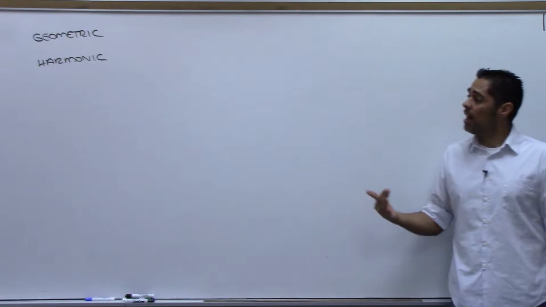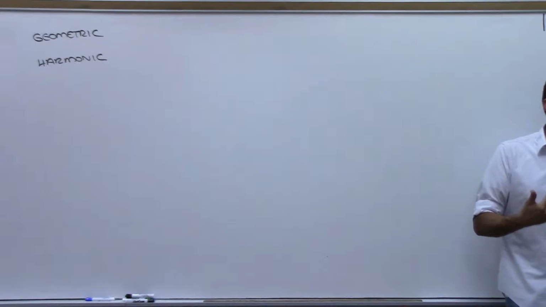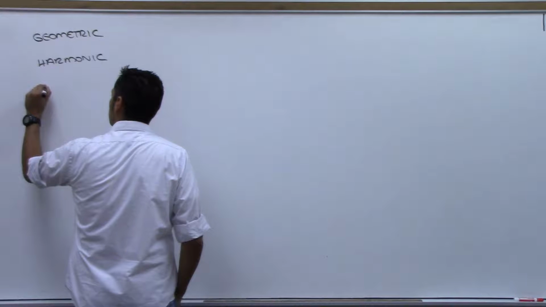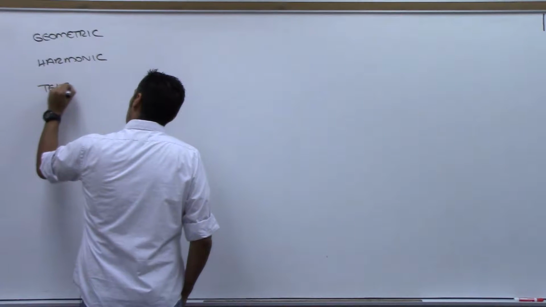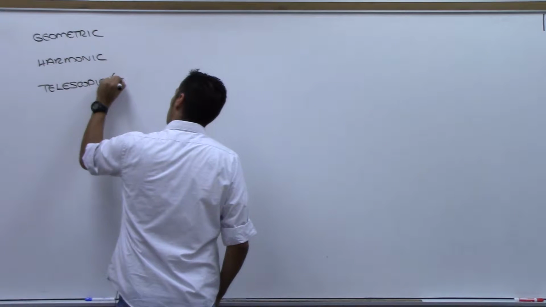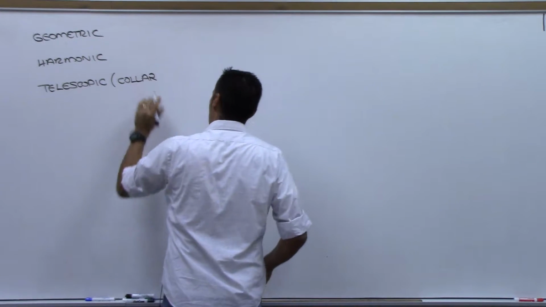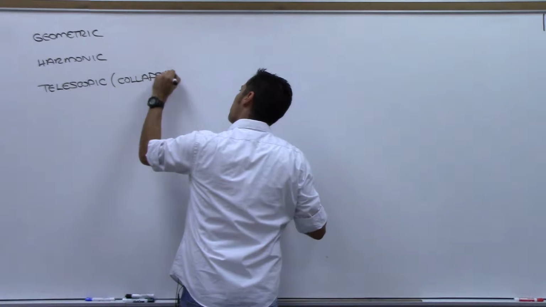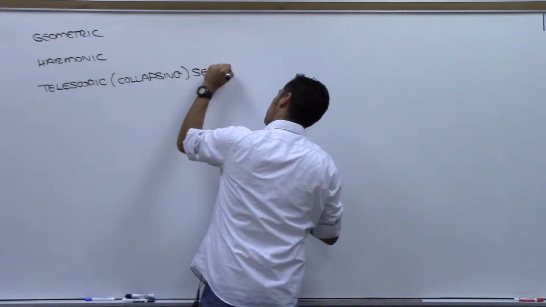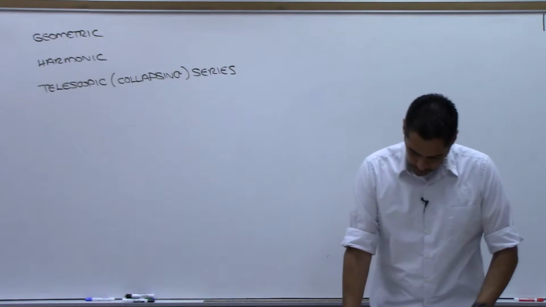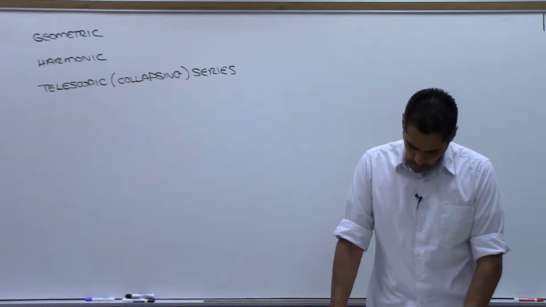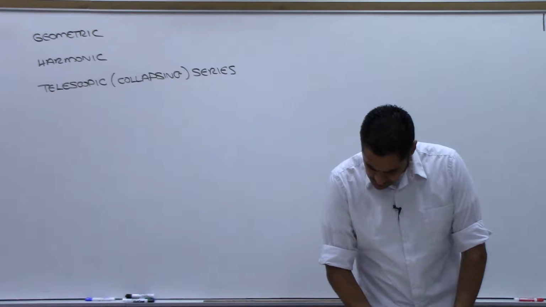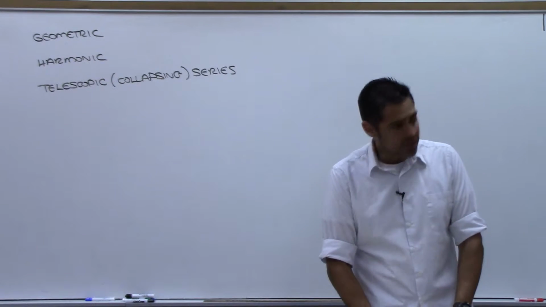Now I'm going to show you a different type of series, which we, again, will be able to find the sum of. It's called a collapsing or a telescopic sequence, or series. Telescopic or collapsing series. It goes by both. This book uses telescopic.